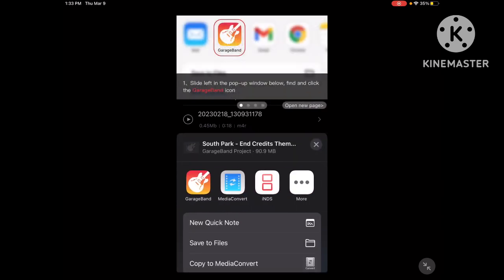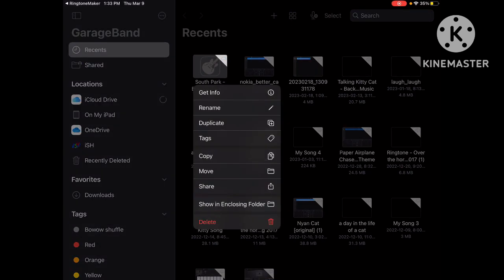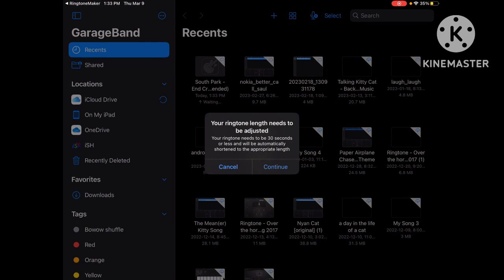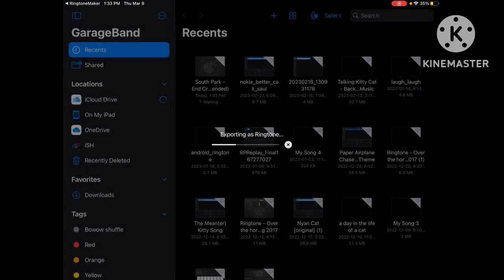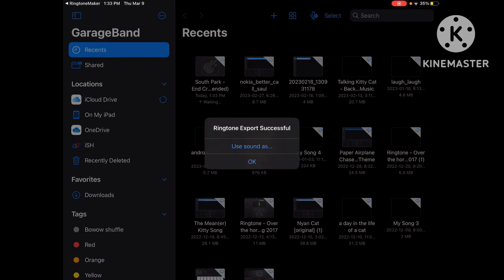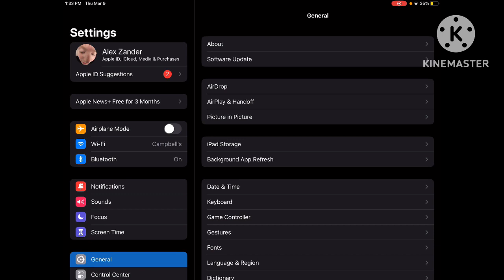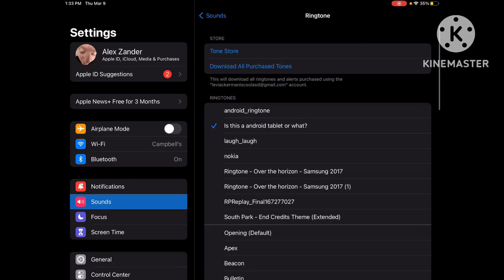Just press GarageBand. Hold down on it, press share, press ringtone, continue if you get that, wait a tiny little bit, press OK. Then if you go to settings, and then go to sounds, and then it will be there.